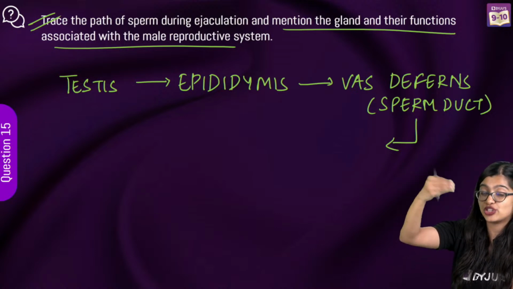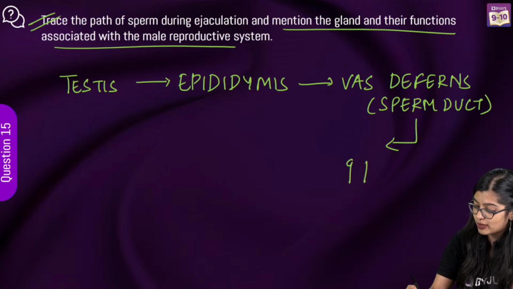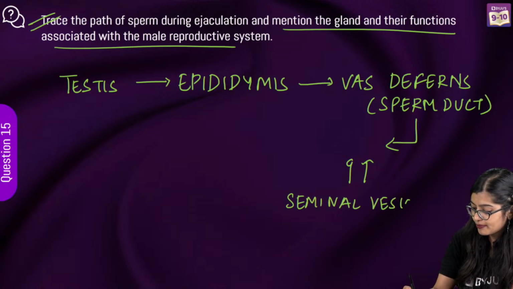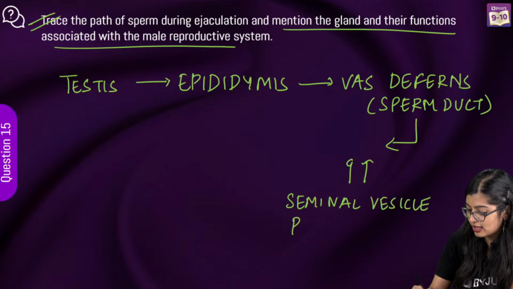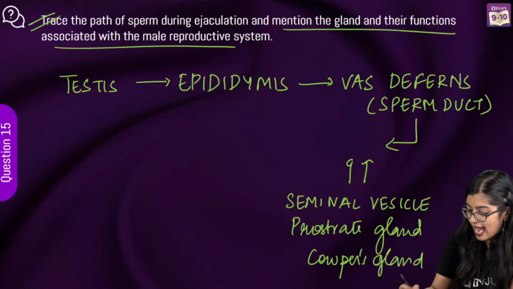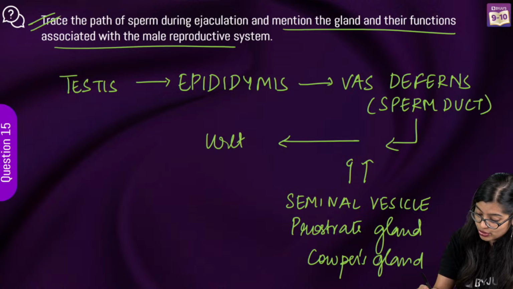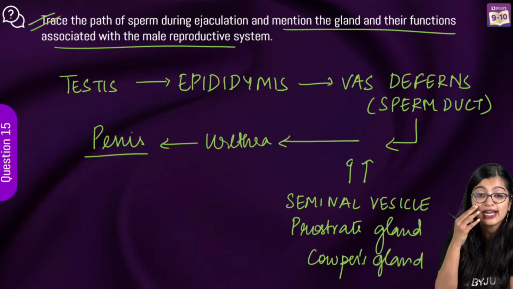And of course, there are ejaculatory ducts which will pour in the secretion. At this point, it will receive secretions from the seminal vesicle, from the prostate gland, and from the Cowper's gland, right? And then from here, it will be entering into the urethra, and through the penis, it will be expelled out, right?